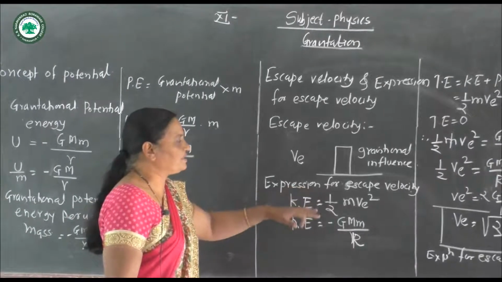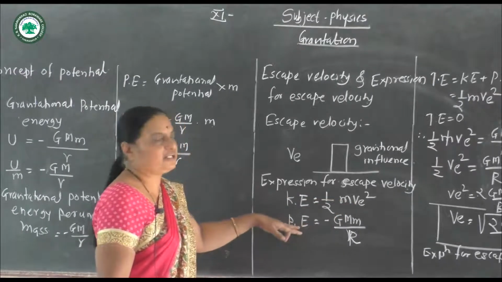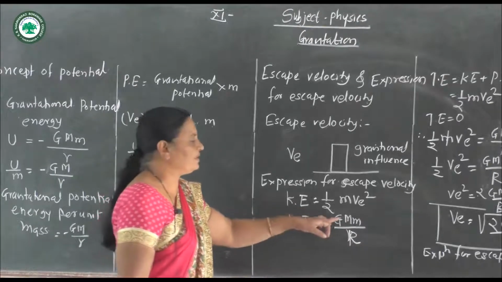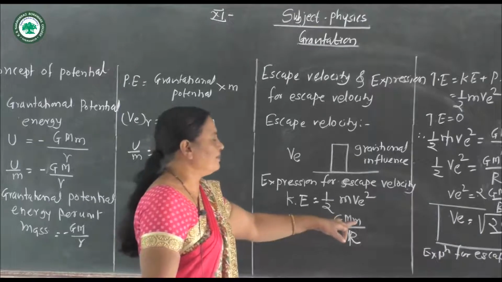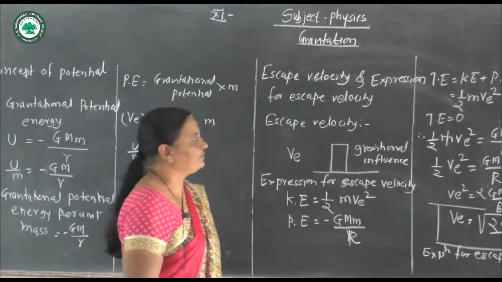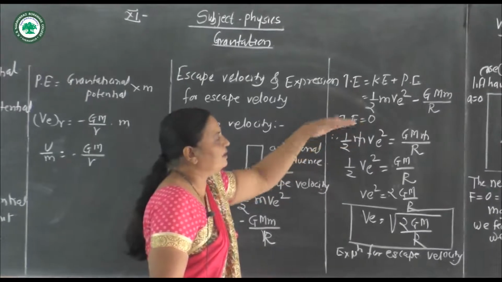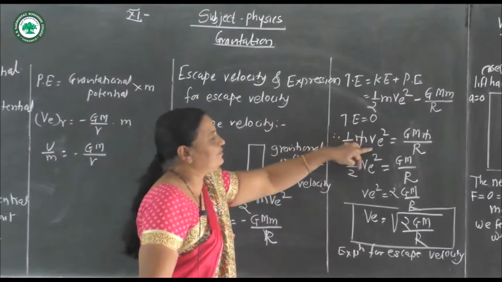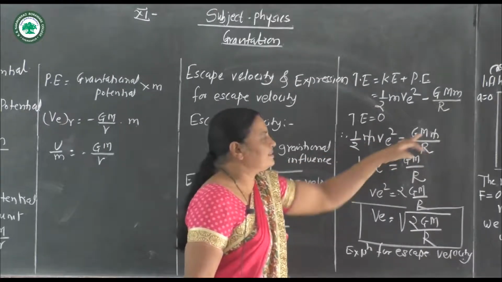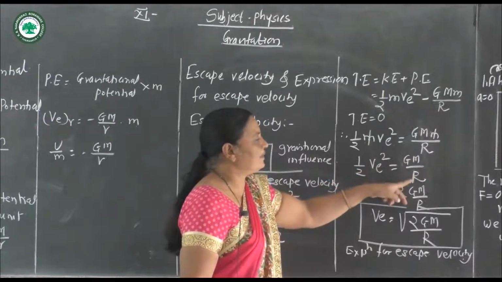Thus we find the expression: kinetic energy is given by 1/2 mv square, and potential energy is minus GMm divided by r, where G is the constant of gravitation, M is the mass of earth, m is the mass of the object or satellite, and r is the radius of earth. The total energy is conserved, that is total energy is 0. We can equate 1/2 mv square to GMm divided by r. Mass m gets cancelled, and we get 1/2 v square is equal to GM divided by r.